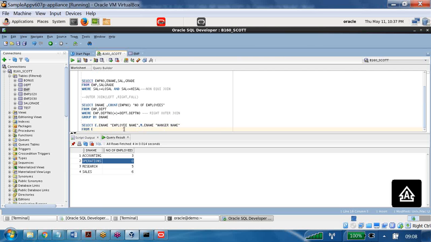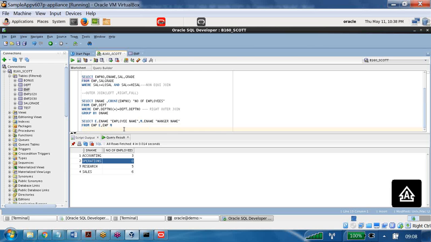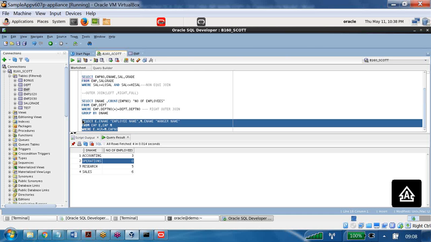From the table called EMP, alias name is E. And from the table called EMP, alias name is M. Now next one, the where clause. The where clause is E.MGR is equal to M.EMP number. Now let me go and try to run this one.